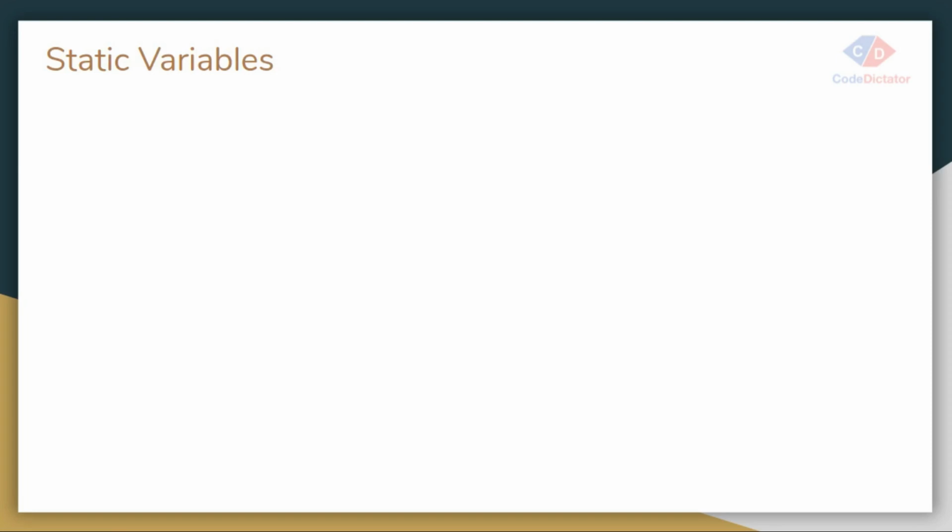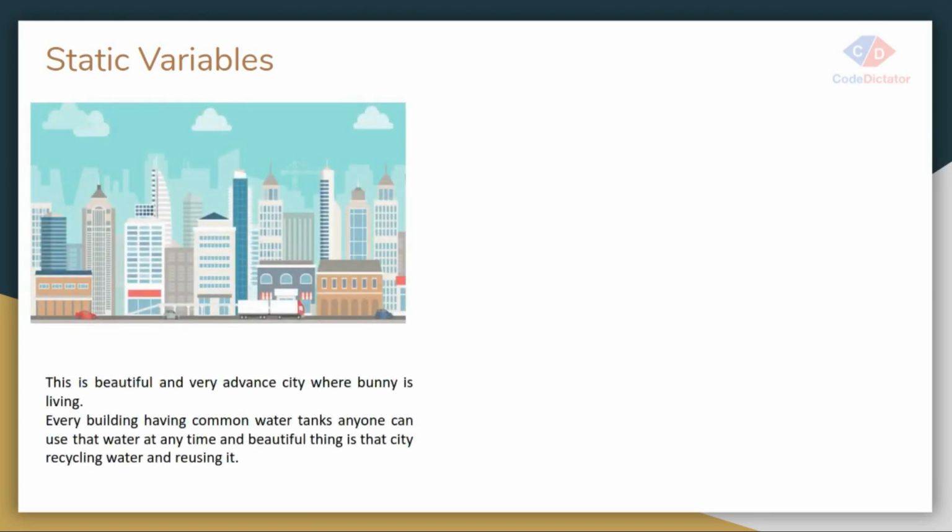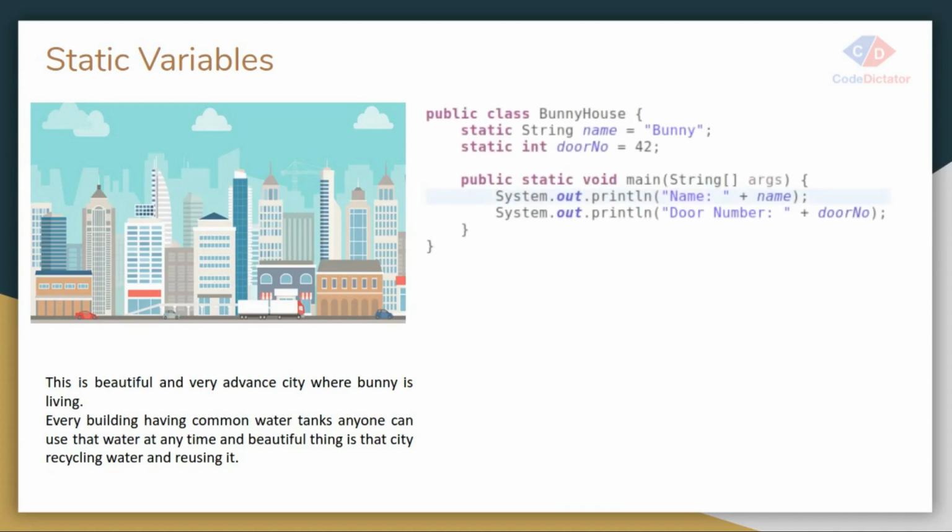Another one is the static variable. We are going to discuss the static keyword more later, but in this example we are going to learn only the basics. This is a complete city, and they are using the same water again and again. Whenever we use that water, it is recycled and we can use that water again and again. Similarly, if you declare any variable as static, we can use that particular variable again and again.